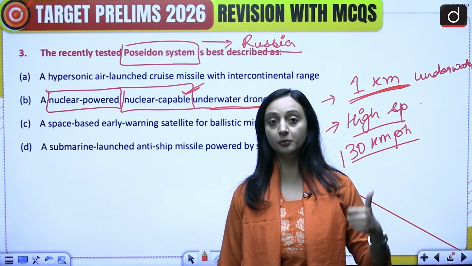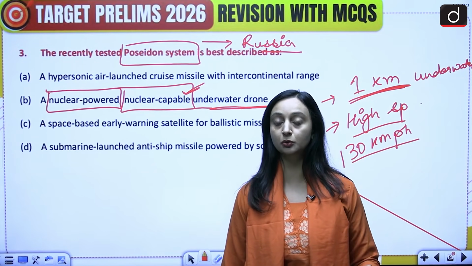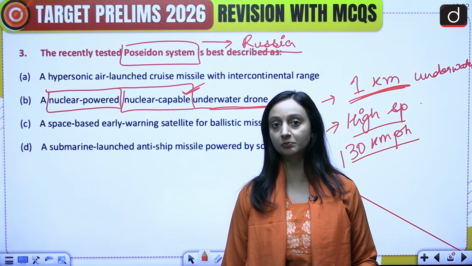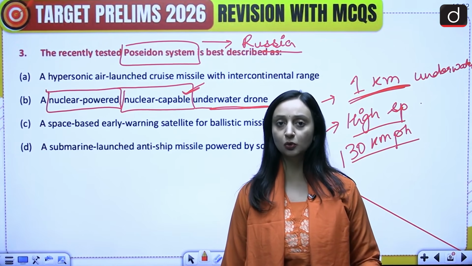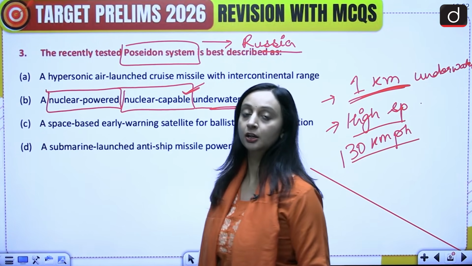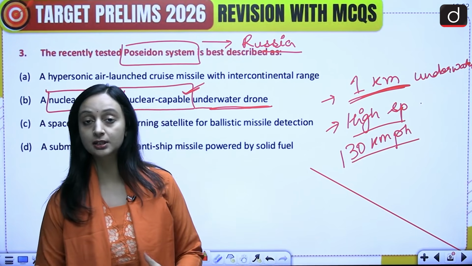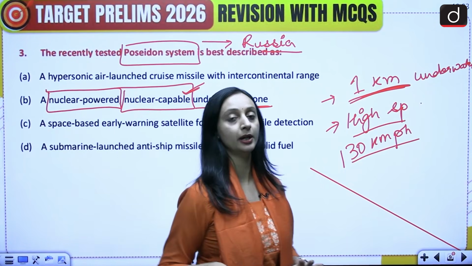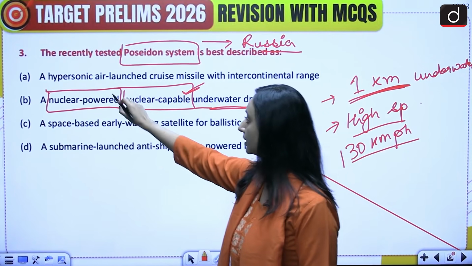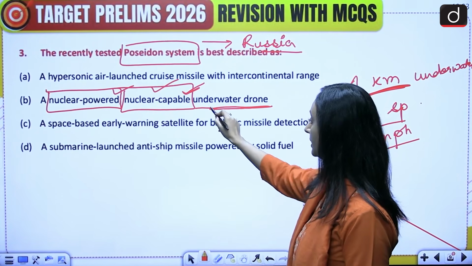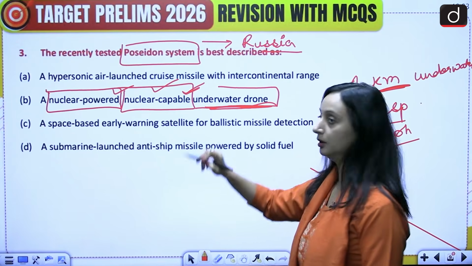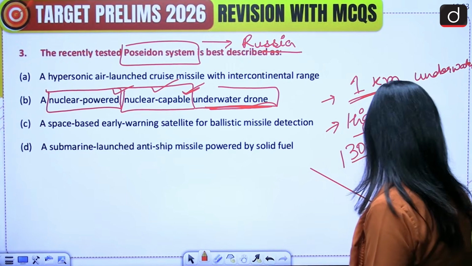Because it is underwater, because it runs deep, and because it has a huge speed, it can operate at a very high speed. So it becomes very difficult for the sonar also to detect this. So that's why it can be used in such operations of Russia, and that's why it was in news, because it is nuclear powered and it is nuclear capable, and this is an underwater drone. Okay.